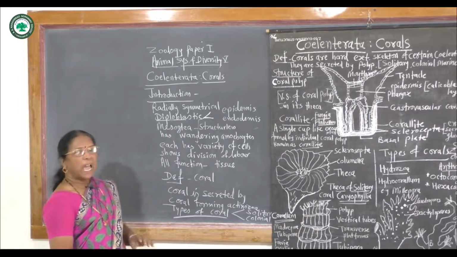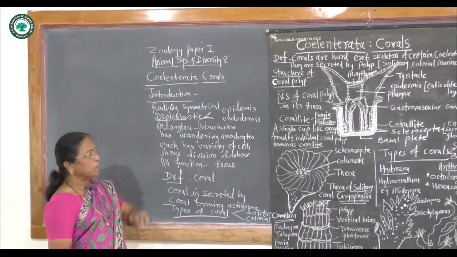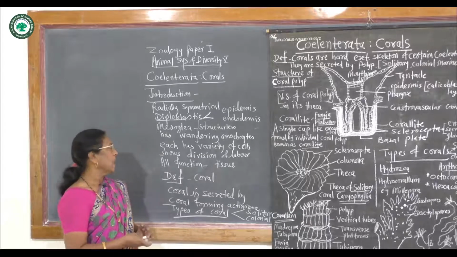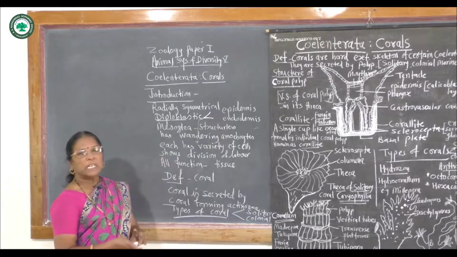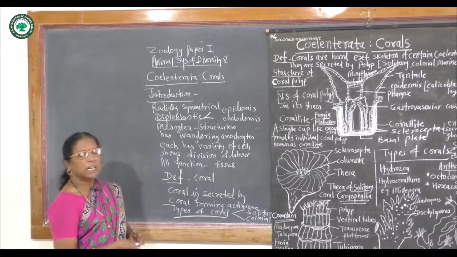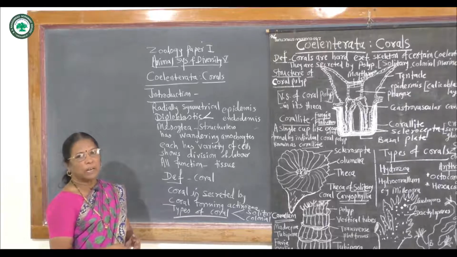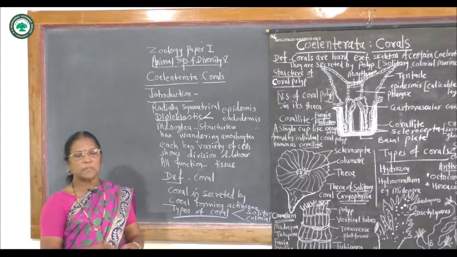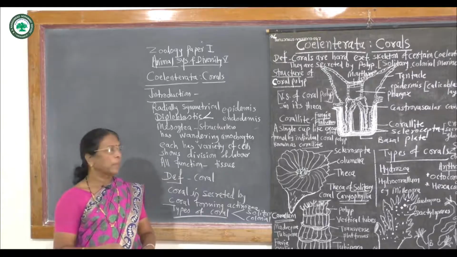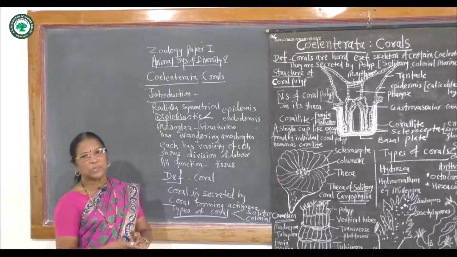This mesoglea has numerous wandering amoebocytes. These amoebocytes perform different functions. Each of these two layers, epidermis and endodermis, has a variety of cells and they show division of labor. Means there is no organ system. There are no different systems, that is nervous system, digestive system or reproductive system. Organ system is absent and hence tissue grade organization is present.